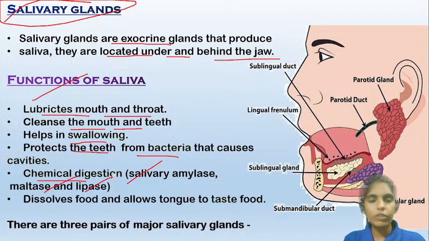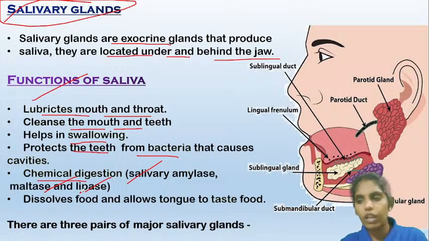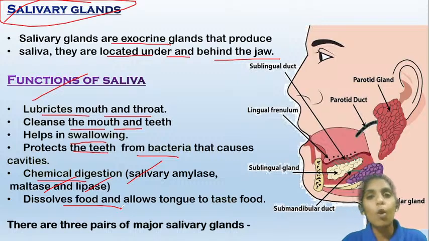The salivary amylase helps in the digestion of carbohydrates. The lipase helps in the digestion of lipids. So partly these carbohydrates and lipids are digested in the mouth itself because of the enzymes present in the saliva. It also dissolves the food and allows the tongue to taste the food. If the food is dry, the papillae present on our tongue won't be able to perceive the taste properly. When the saliva dissolves the food, the papillae will be able to detect the taste properly.